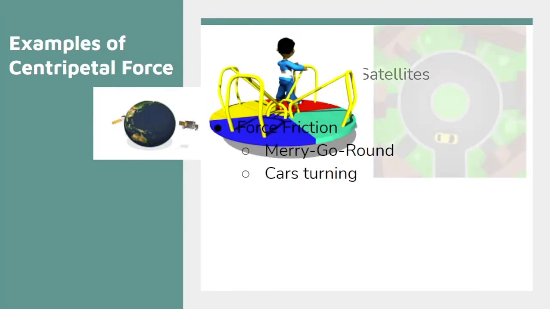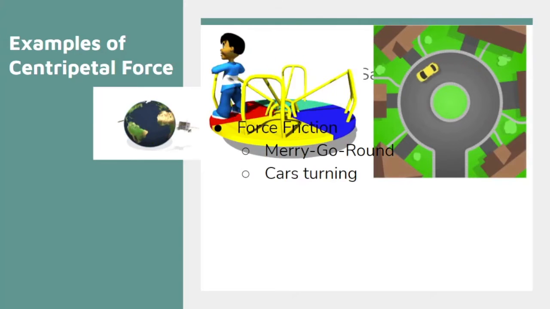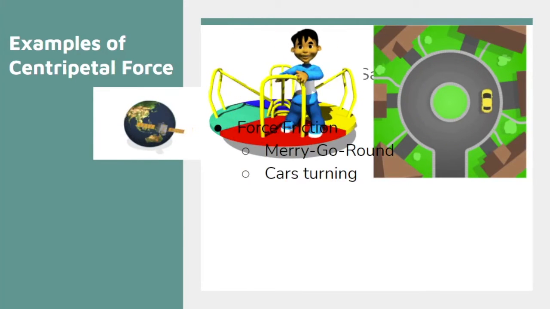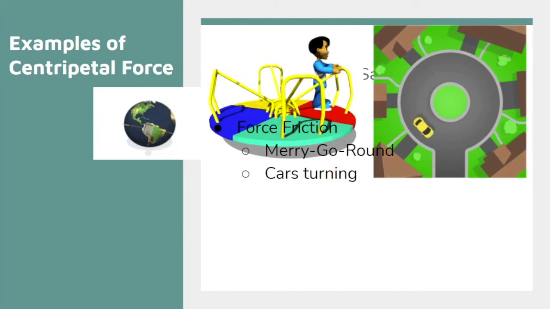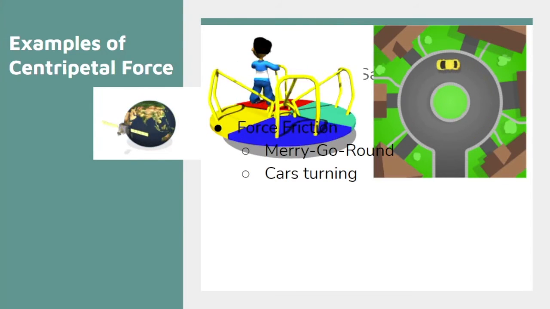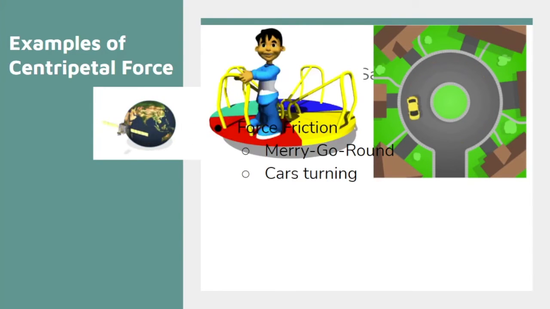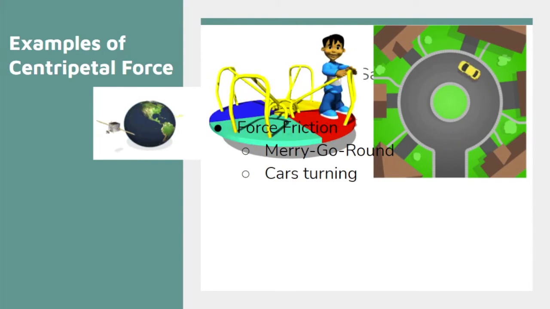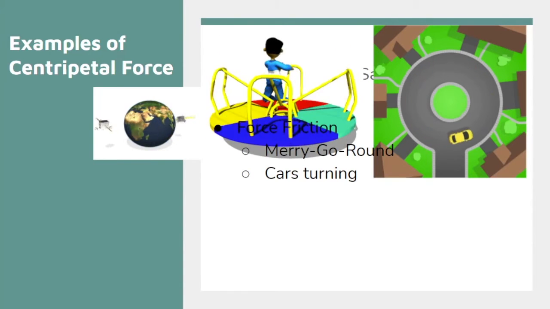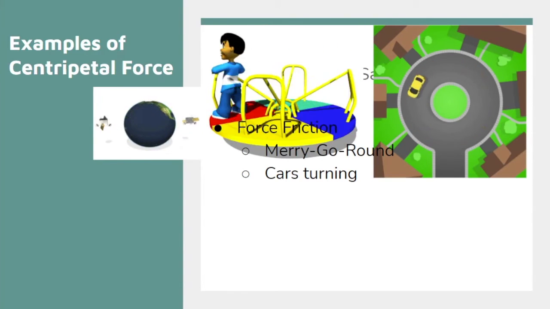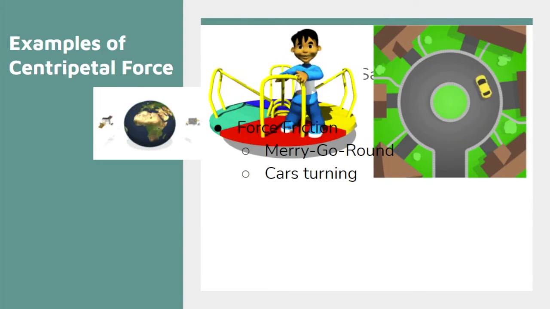Also, for a car, here's a car going around a circle. This is really relevant for those of you that live in Brookfield, right? 8 corners. And what is holding the car to the ground? Well, it's friction. If this was snowy or something, or they hit a patch of ice or whatnot, the car would end up sliding off, right?